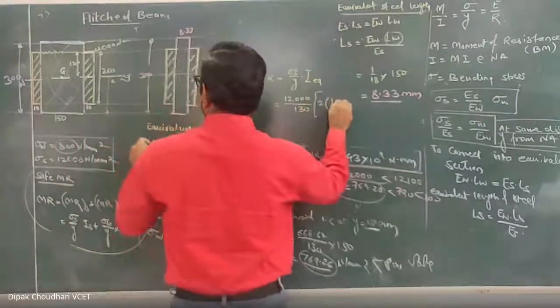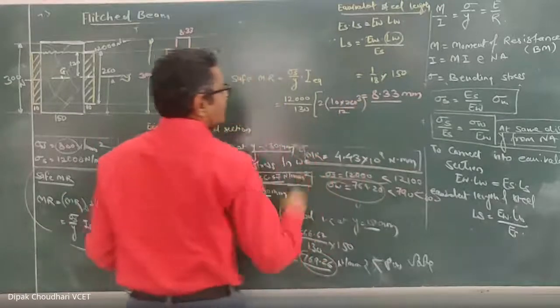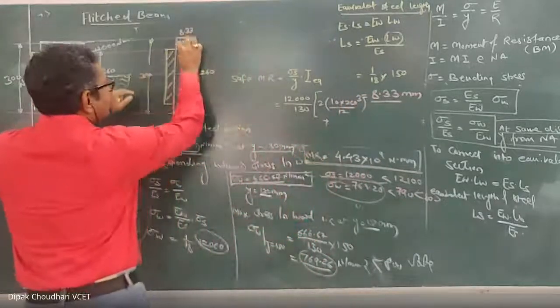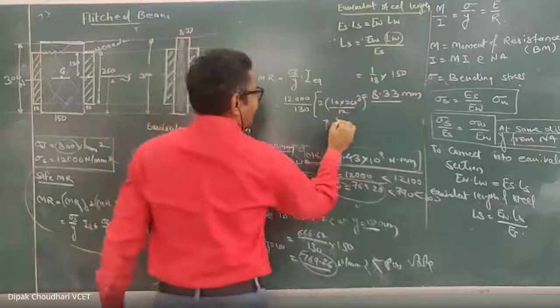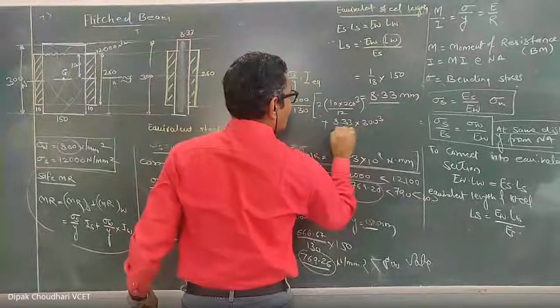It was 10 into 260 cube by 12, plus the moment of inertia of this steel section now. Now it is 8.33 into 300 cube upon 12.